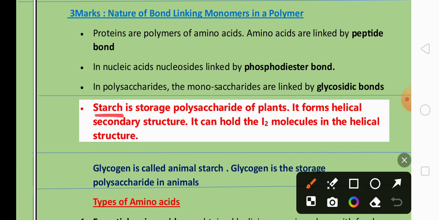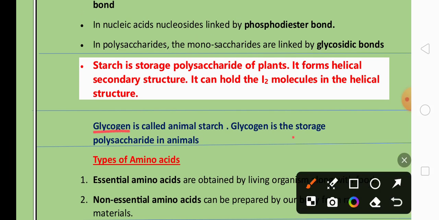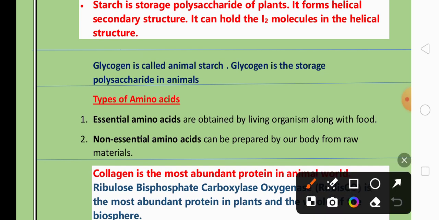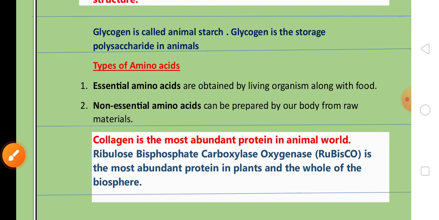1 mark question: starch is a storage polysaccharide in plants and it can form a color with iodine. And glycogen is a storage polysaccharide in animals, so it is called animal starch, important for 1 mark. There are two types of amino acids based on nutrition, important for 2 marks. Essential amino acids we need to take through the diet, and non-essential amino acids can be prepared by our own body. So for 2 marks this is very important.